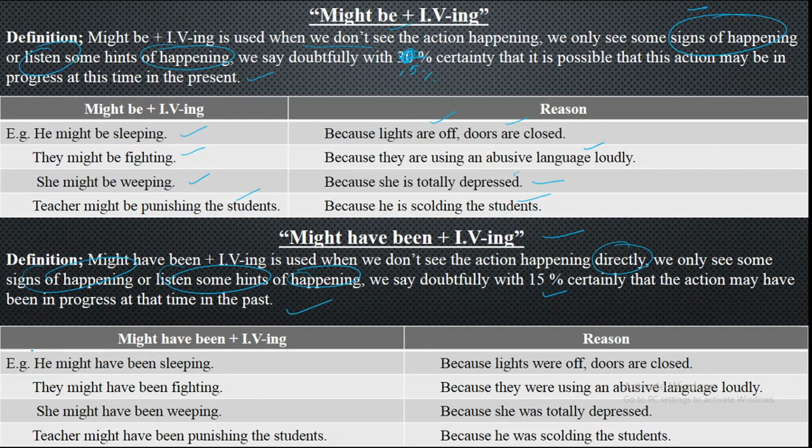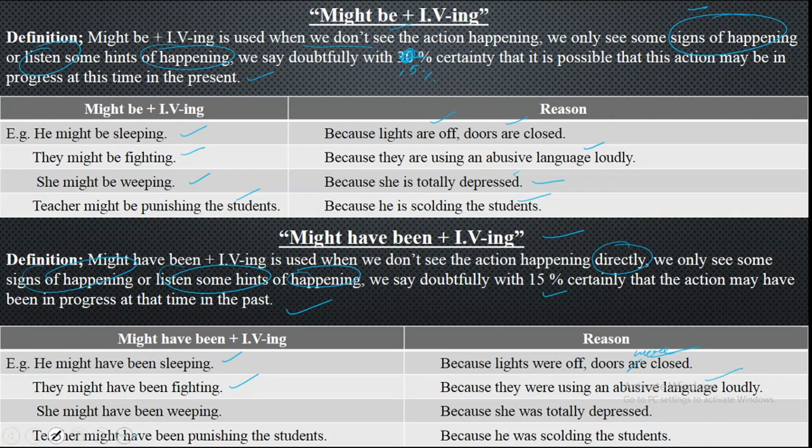So might be plus the ing form is for present, and might have been plus the ing form is for past. He might have been sleeping because the lights were off and doors were closed. Clear. And they might have been fighting because they were using abusive language loudly.